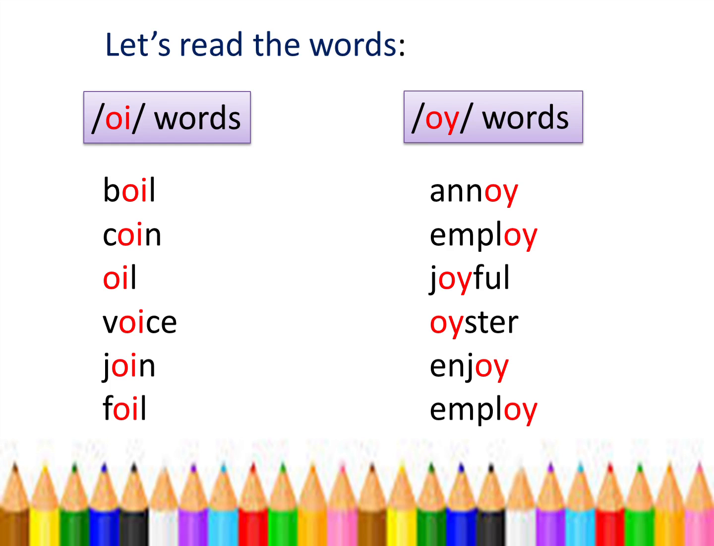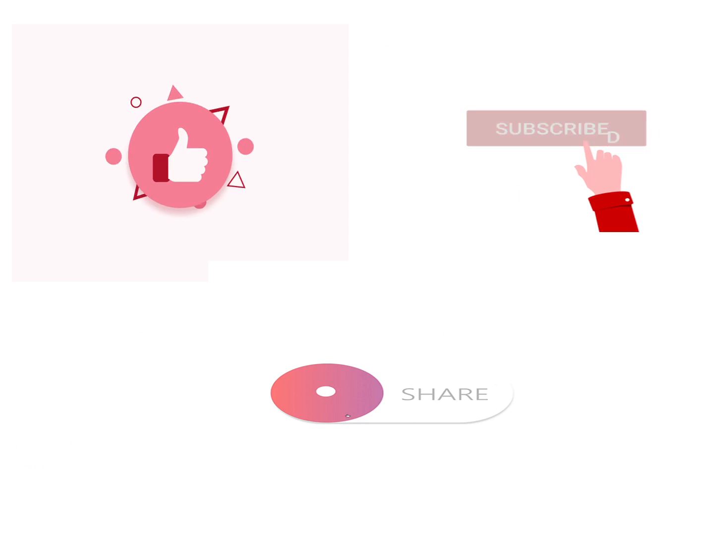OI and OY are the vowel letters. When these two letters are put together, they make the oi sound. So yes, this is all about diphthongs.